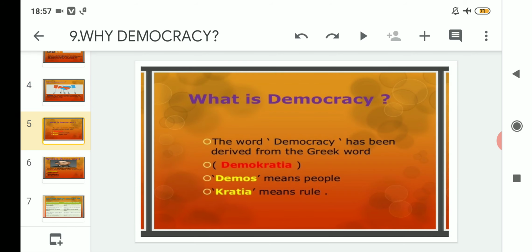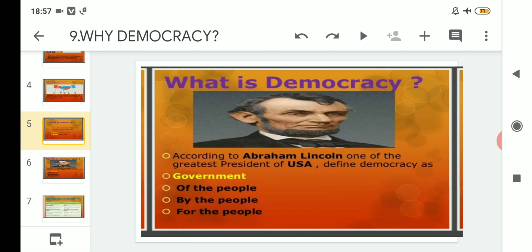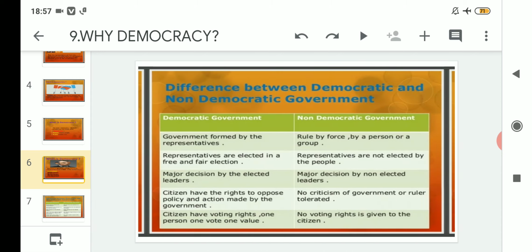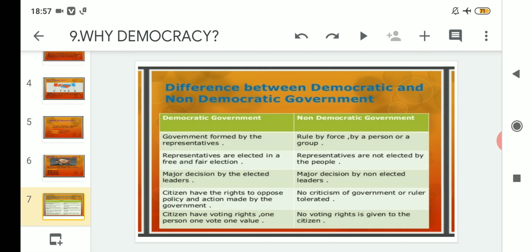After that we came to know about the word democracy, which actually arrived from the Greek words demos and kratia. Then we came to know about the definition of democracy given by Abraham Lincoln. And lastly, we read about the difference between democratic and non-democratic government.